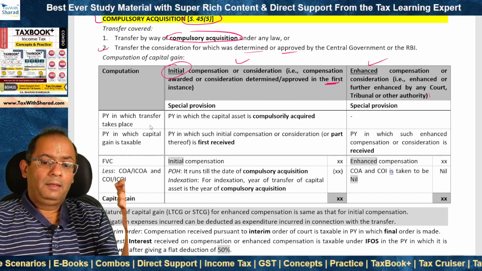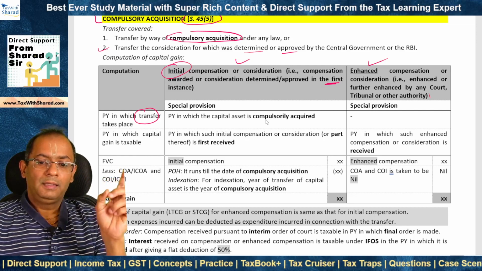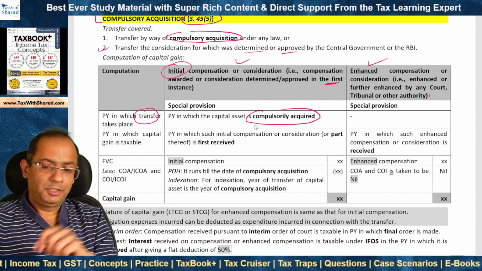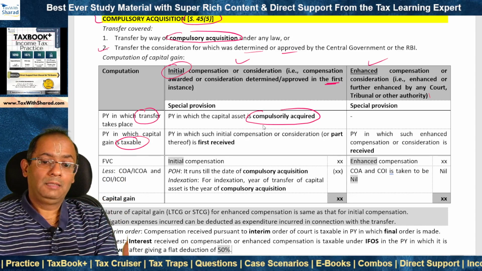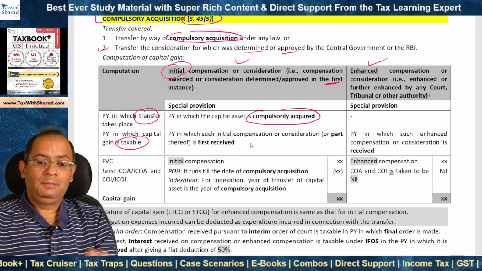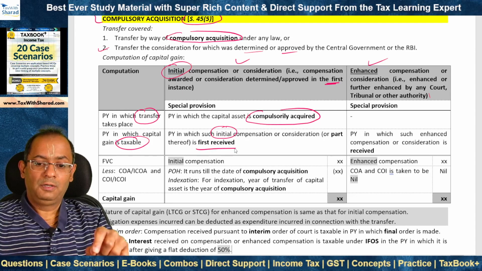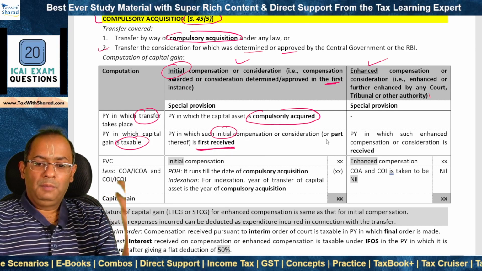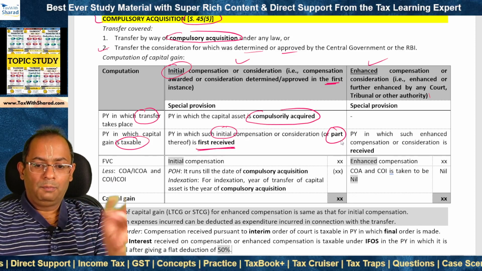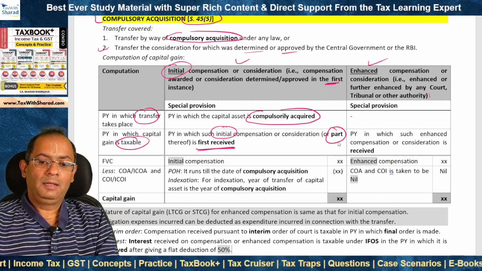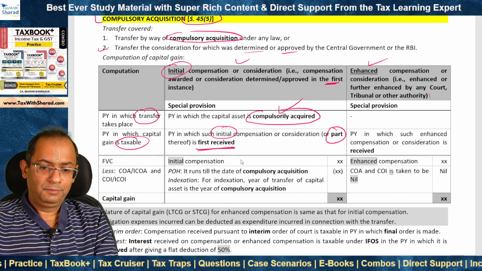Now, when does the transfer take place? What is the previous year of transfer? It is the year of compulsory acquisition. But when is capital gains taxable? It is not taxable in the year of transfer. It is taxable in the year in which such initial compensation or consideration is first received. Maybe the whole of such amount or even a part. So whenever the whole or the part is first received, that becomes the year in which capital gain is taxed, although the transfer took place in the year of compulsory acquisition.